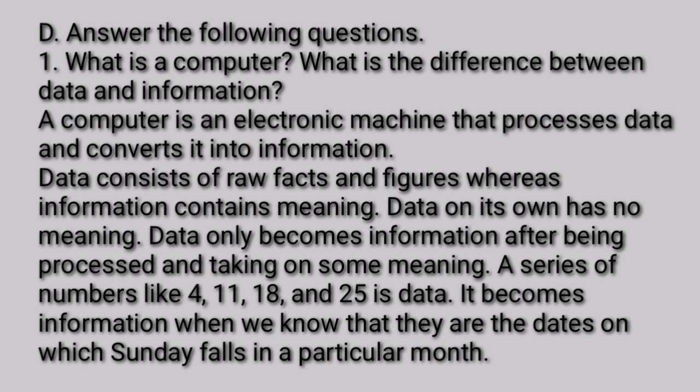Data consists of raw facts and figures, whereas information contains meaning. Data on its own has no meaning. Data only become information after being processed and taking on some meaning. A series of numbers like 4, 11, 18, and 25 is data. It becomes information when we know that they are the dates on which Sunday falls in a particular month.